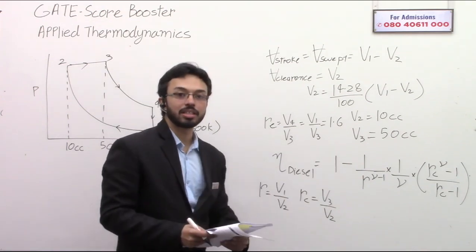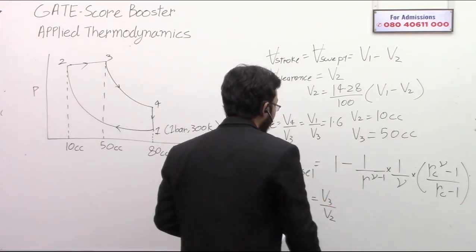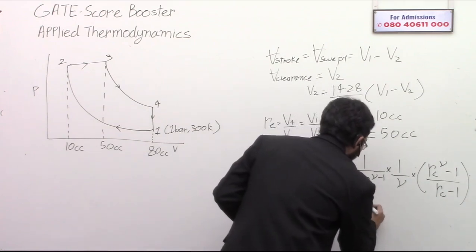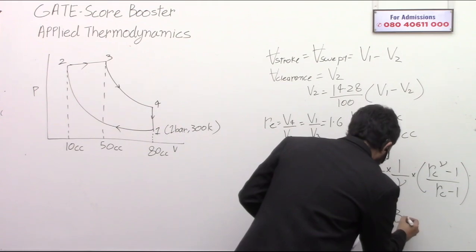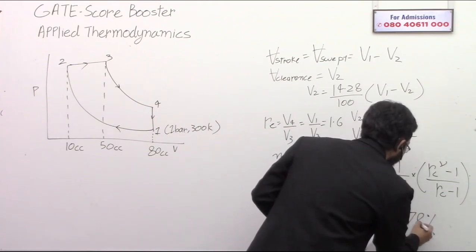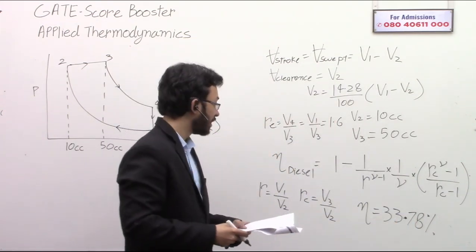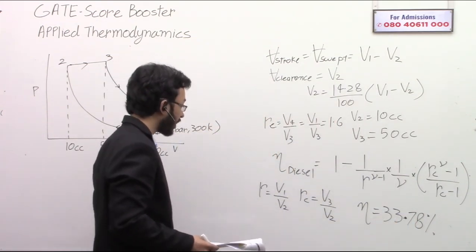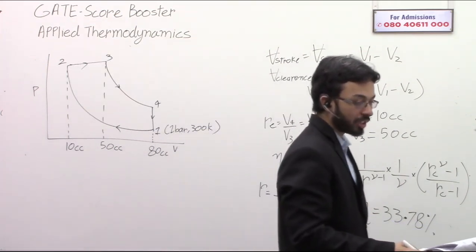Just substitute in this equation, and you will get that the efficiency will come out to be 33.78%. Clear up to this? Now let's see how to proceed further.